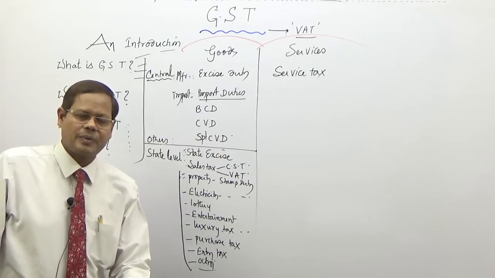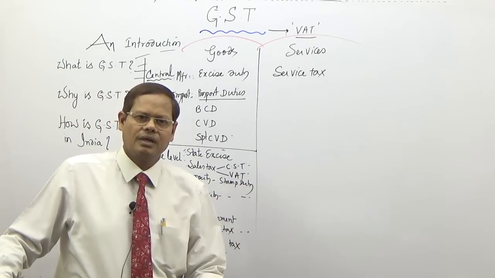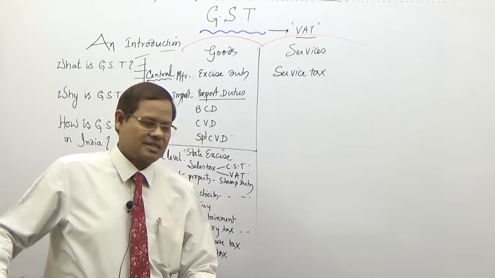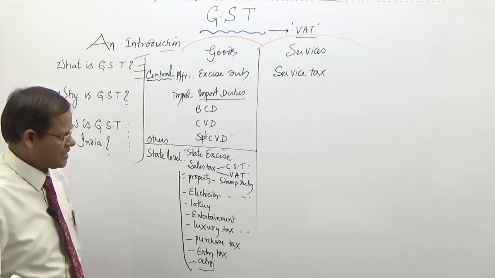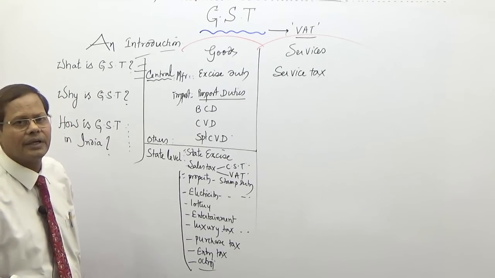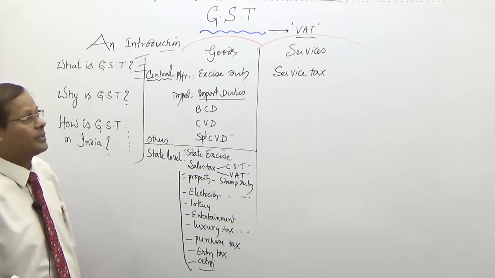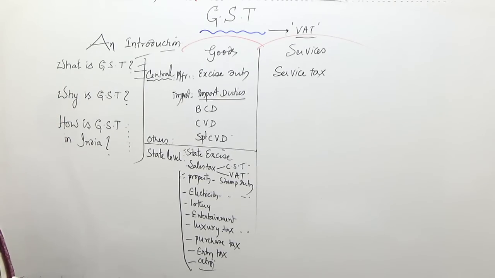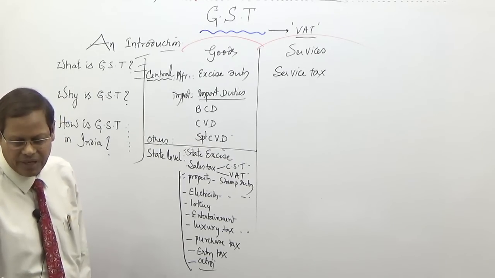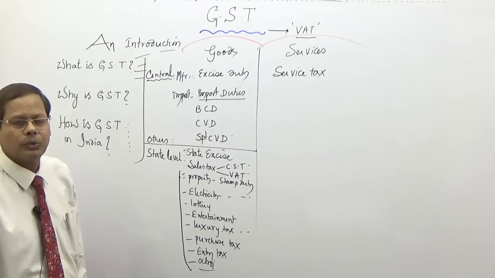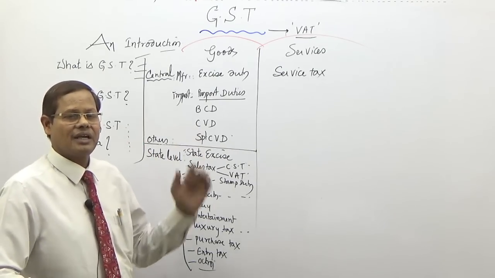Look at the procedural aspect. What is happening to the industry? There are a number of compliances, complicated. So over a period of time, this taxation system has become too complicated, and it requires immediate updation. That is the reason why we thought of doing this. That is why we are switching over to the GST system from the existing indirect taxation system.